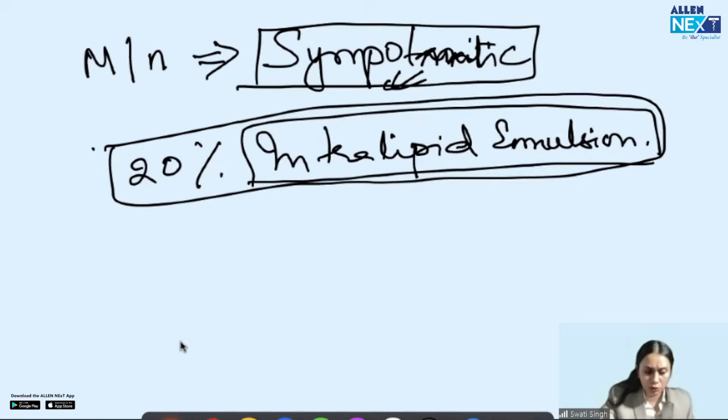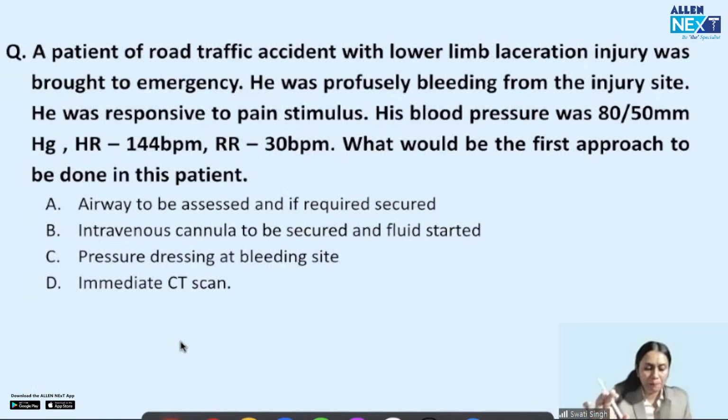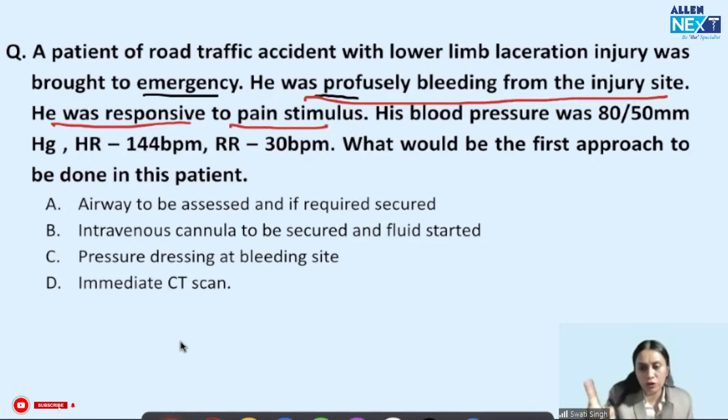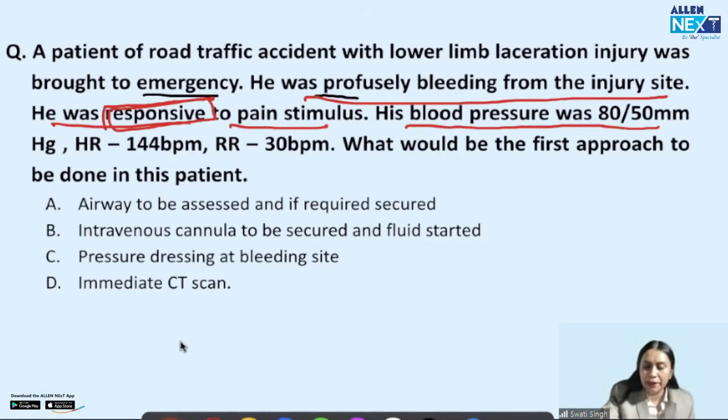Okay. So the next question would be: a patient of road traffic accident with a lower limb laceration injury was brought to emergency. He was profusely bleeding from the injury site. He was responsive to pain. So the first thing which we got in the question is that he was responsive. His blood pressure was 80/50, heart rate was 144, and respiratory rate was 30.